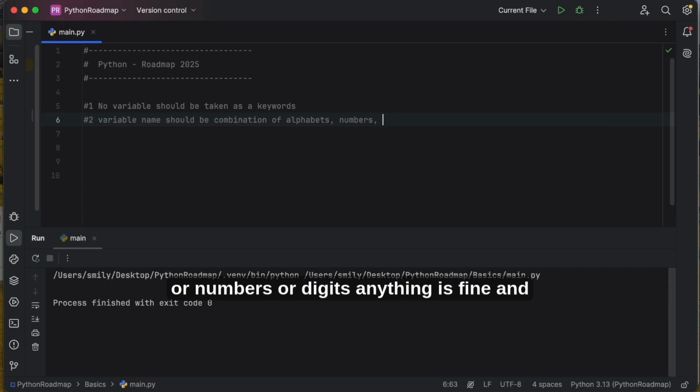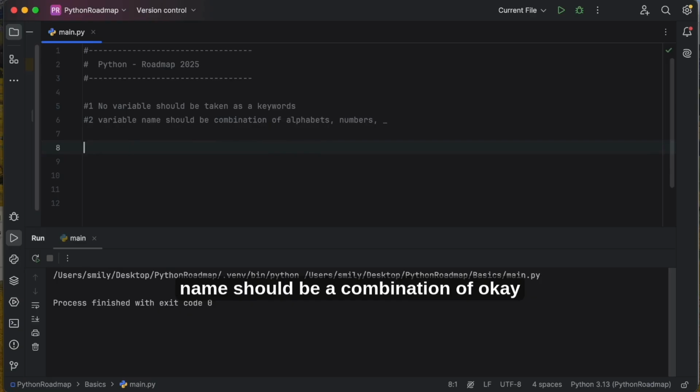Digits or numbers, anything is fine, and the special symbol, that is underscore. Variable name should be a combination of these.